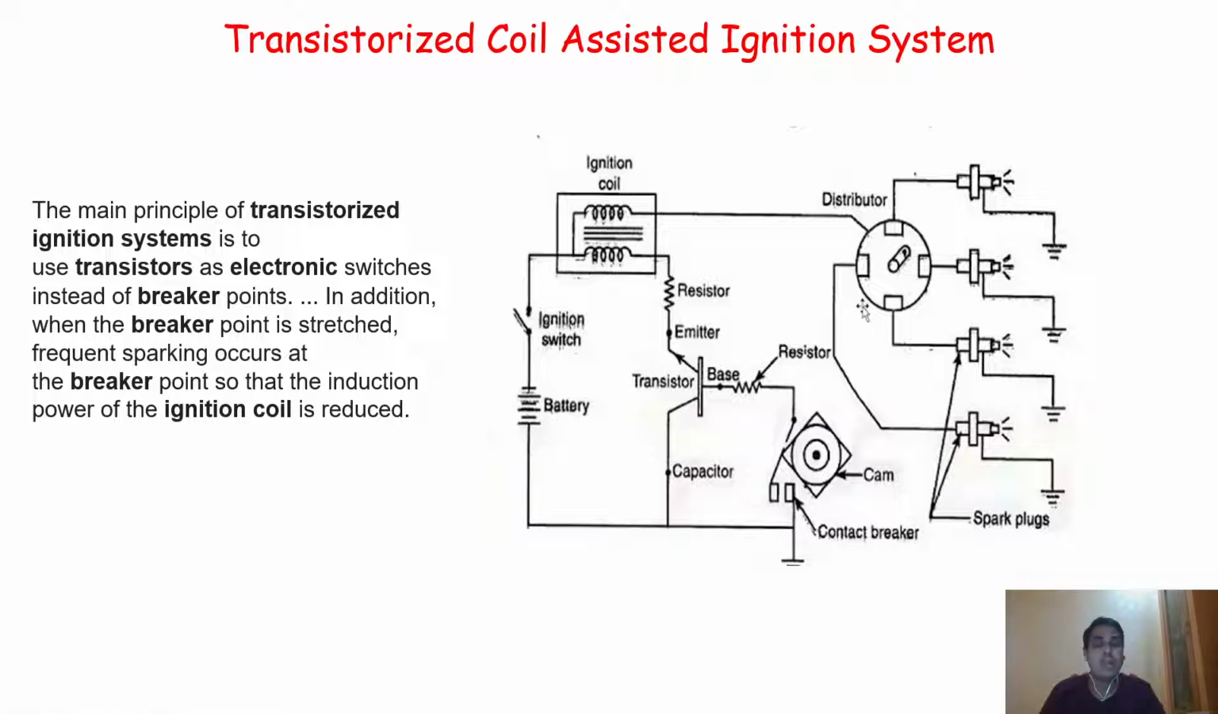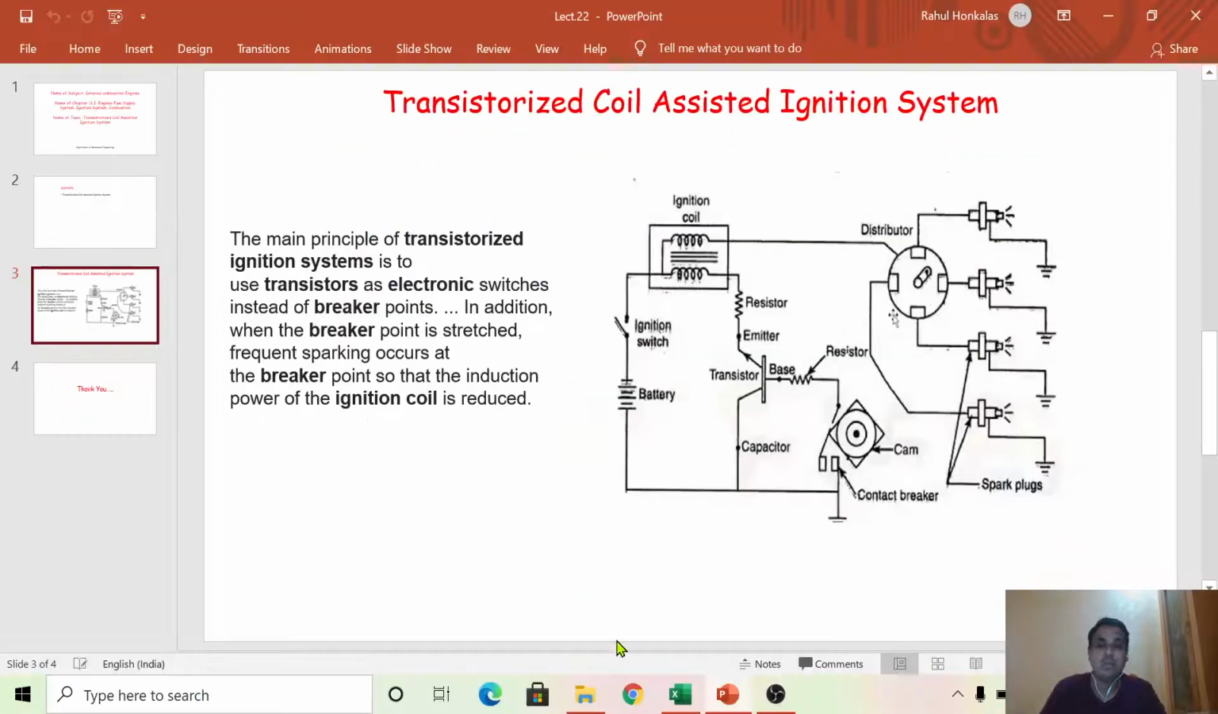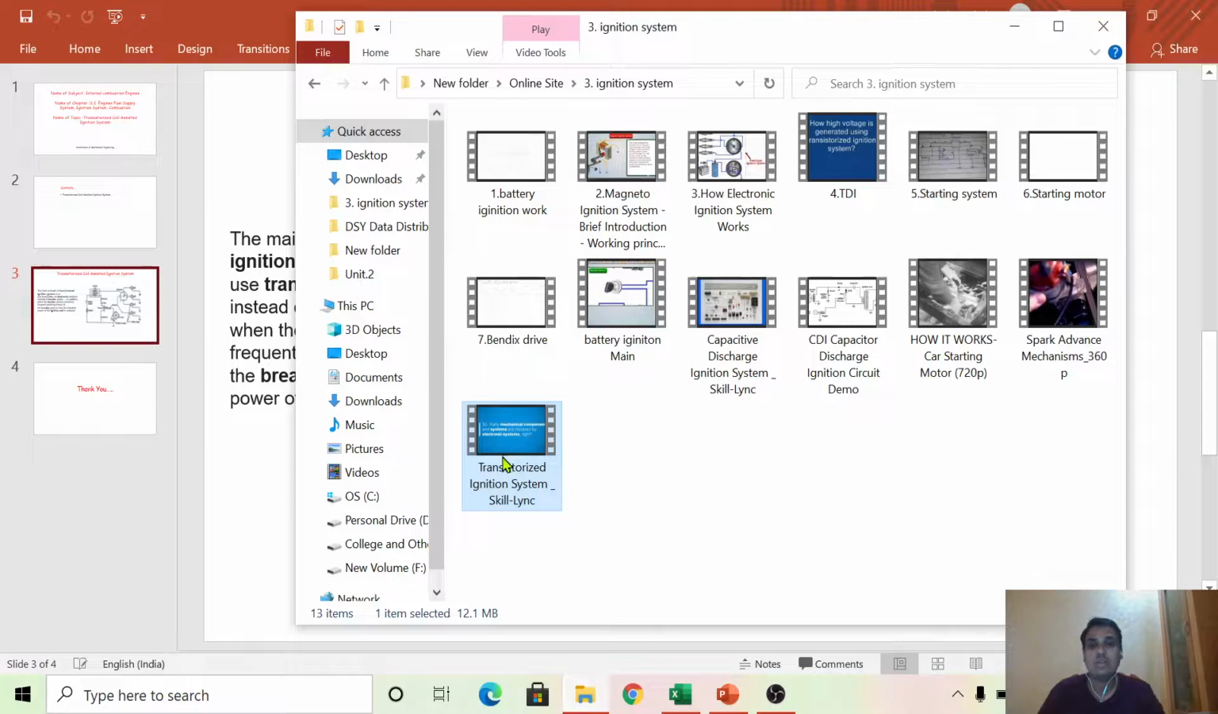We have neglected the direct use of the contact breaker, where there will be a chance of the generation of heat. Instead of that, in this case, we are using the transistor system. As we initially discussed the things about the contact breaker, to understand this concept thoroughly, we will watch one video, and with the help of that video, whatever doubts are in your mind will get cleared. So please watch the video.